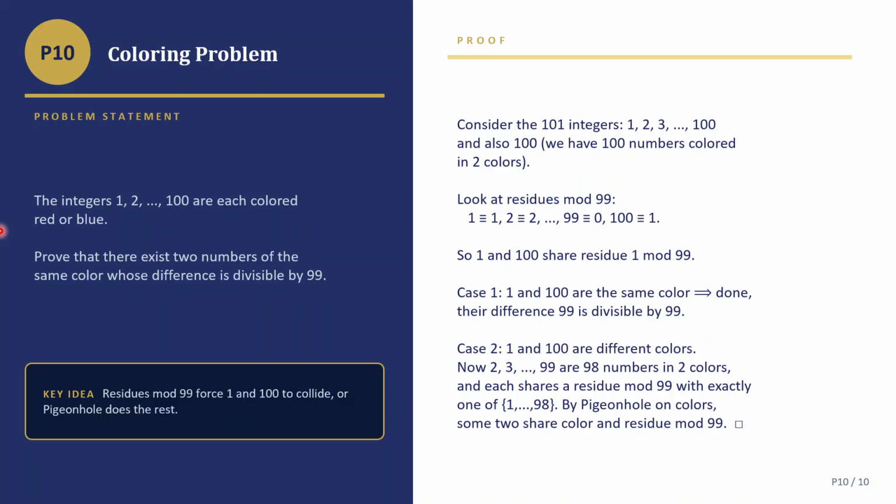So last question. The integers 1, 2, up to 100 are each colored red or blue. Prove that there exist two numbers of the same color whose difference is divisible by 99. Okay, let's say 1 is red and 100 is red, or 1 is blue and 100 is blue. Let's just say they have the same color, right? So 100 minus 1 is 99. 99 divided by 99 is 1. It's completely divisible. That's as simple as that, right? So it's not at all complex. It just twists the question. That's all about IMO.